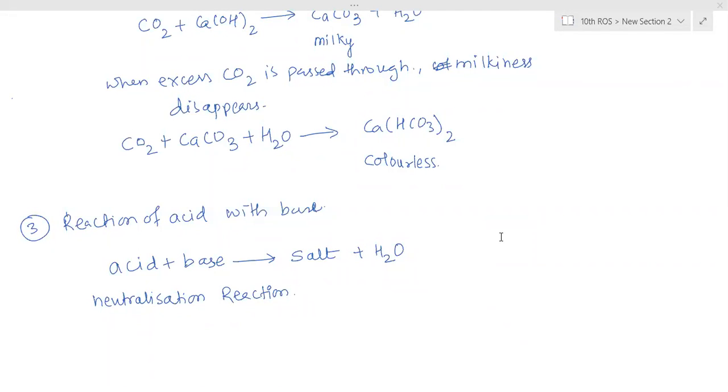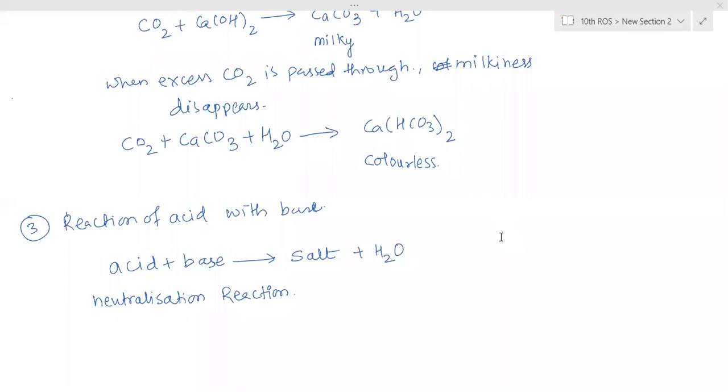Yes, anyone else? Depriya? Now when acid dissolves in water, it forms H plus ions and base forms OH minus ions. Ma'am, so H plus and OH minus combine to form H2O. Okay, so what do you mean by neutralization? I'm asking. You told the full reaction. Exactly what do you mean by neutralization? I don't know.